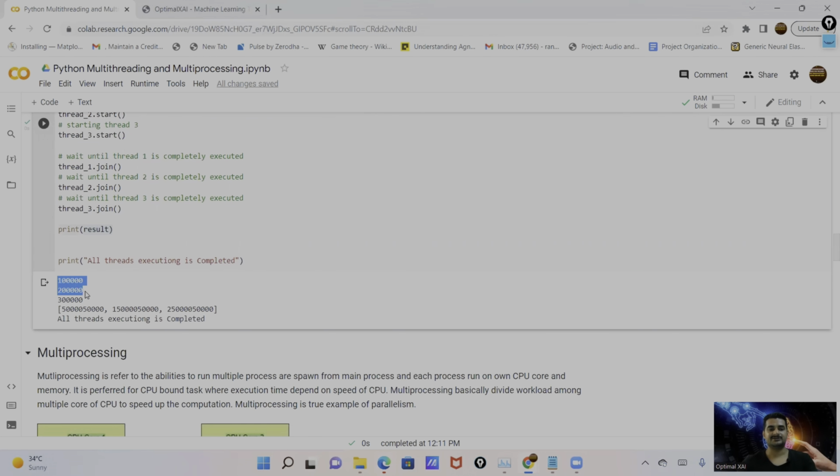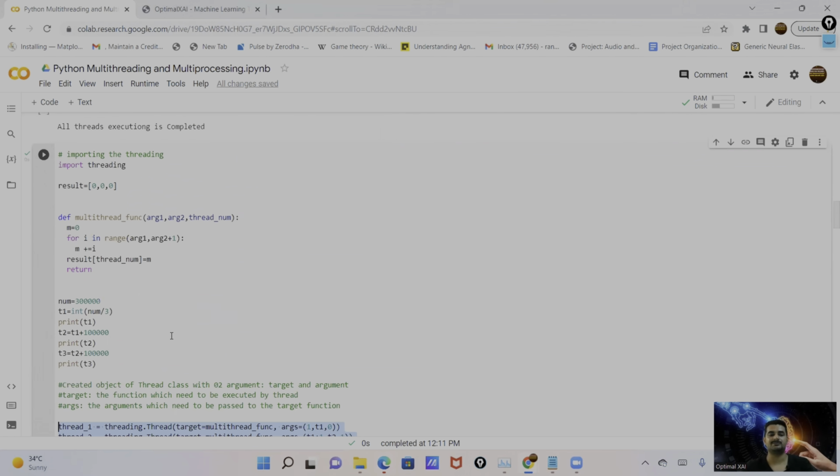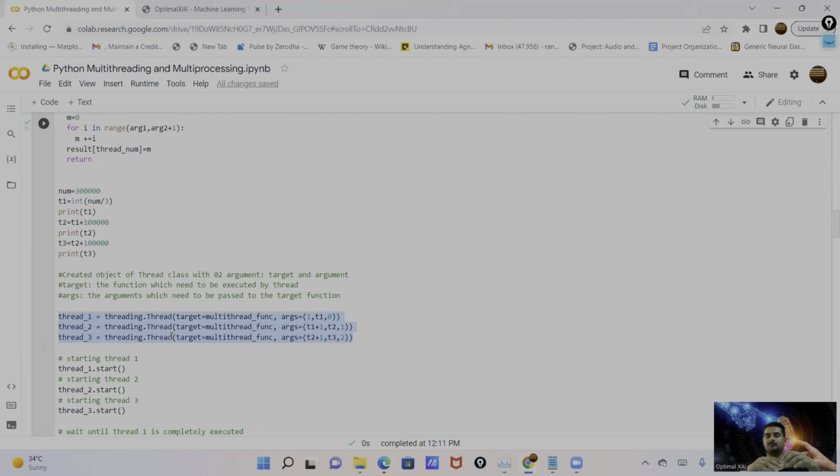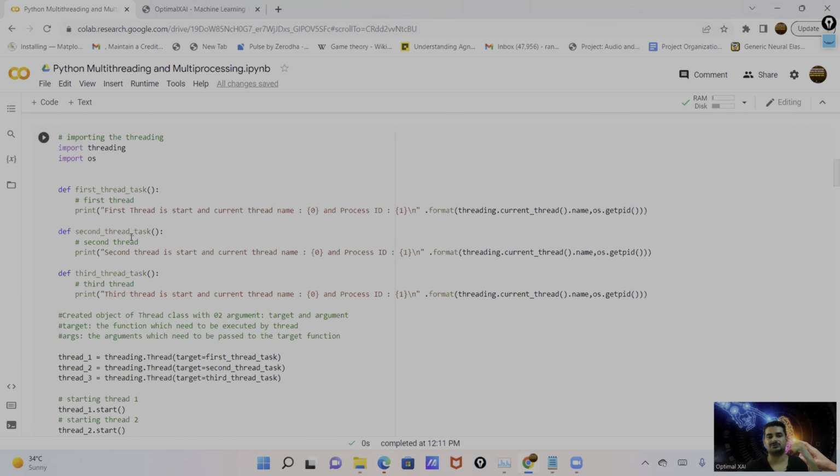And you can see here, these are the sections. We divide the data into 3 ranges: first 1 to 1 lakh, then 2 lakh, 3 lakh, and these are the summation of each range. This is the end result which we store into the list. So these are the 2 examples of how we can run the same function in concurrent mode by using different arguments. And here I showed you how we run separate functions in concurrent mode, like how we run each function in the concurrent mode.